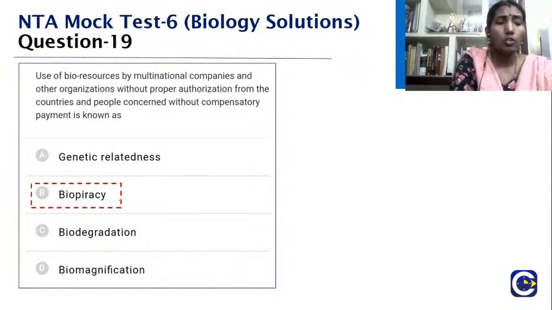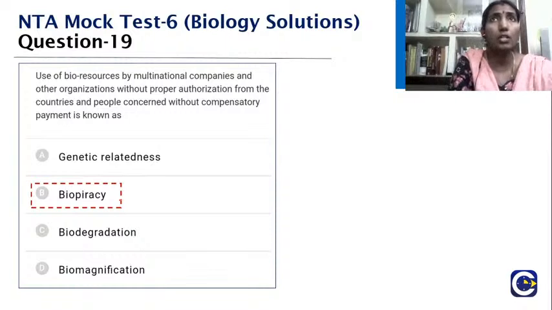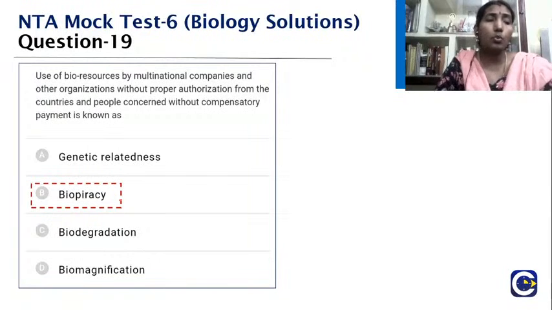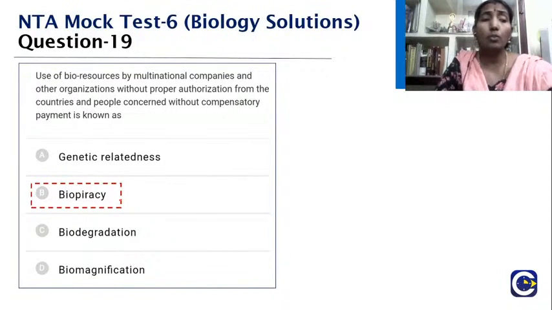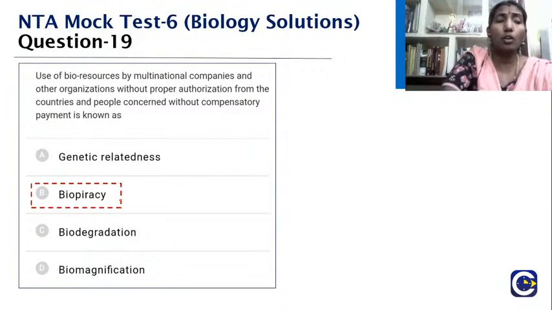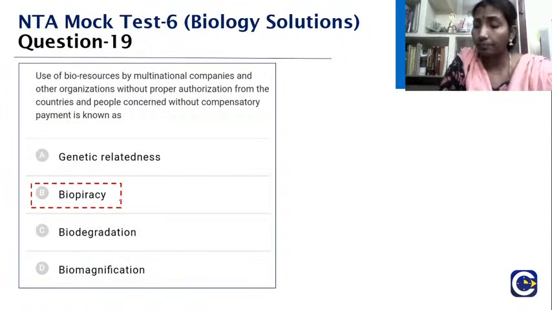So are you able to follow? Most of the industrialized nations are very rich financially, but very poor in biodiversity as well as traditional knowledge. So the traditional knowledge related to bioresources is used by the developed countries with inadequate compensation and benefit sharing to the farmers and the people of that specific region or country. That is where it comes in. So we go to the next question. Yes students, you are giving the right answer, very good.